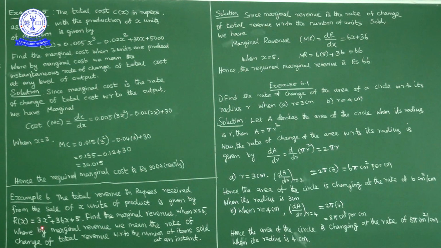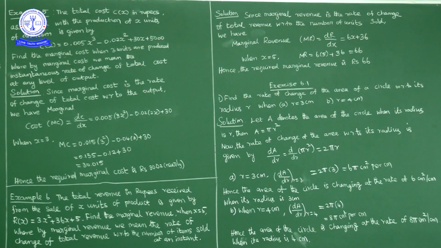revenue is 3x square plus 36x plus 5. Okay, find marginal revenue when x is equal to 5. That means when x is equal to 5 we have to find marginal revenue. What is marginal revenue? Marginal revenue is the rate of change of total revenue with respect to the number of items sold at any instant.